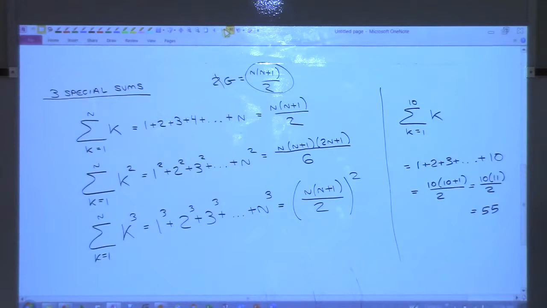I have a question. Is any of this in the formula sheets or anything you're aware of? I don't think they are. But you know what? You're not going to be tested on these. We're just building up to something.